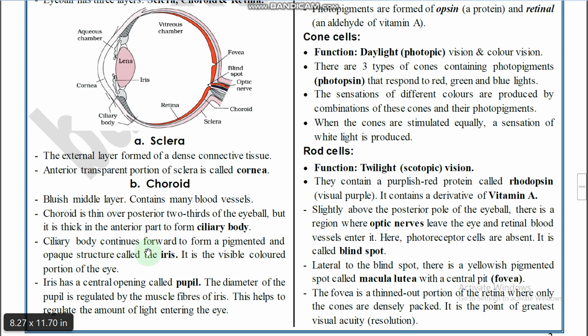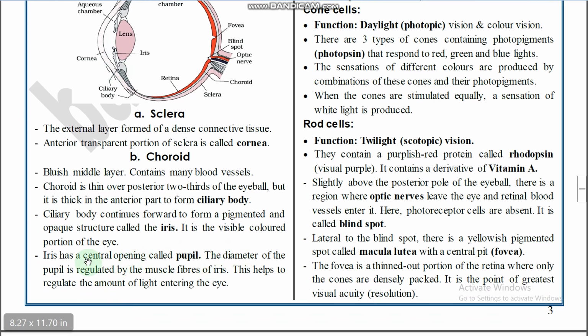The ciliary body continues forward to form a pigmented and opaque structure called the iris. So this region, the pigmented and opaque structure, is the iris. It is the visible colored portion of the eye. It may vary from one person to another. Generally it is black, but some persons have a blue colored iris also.